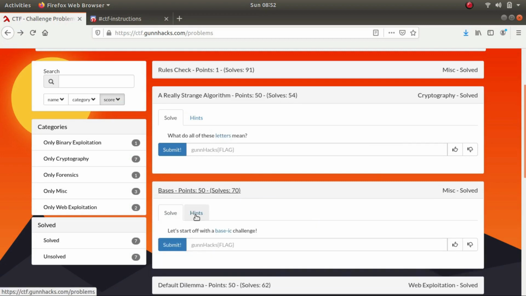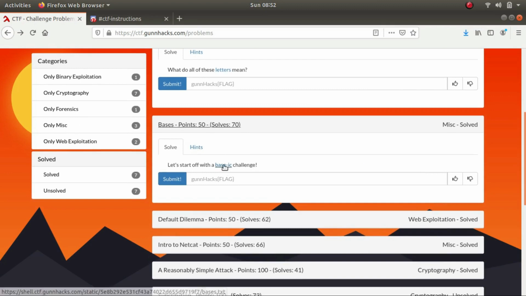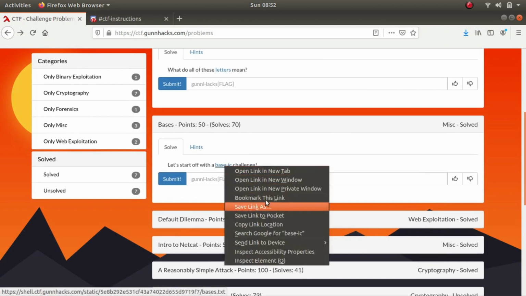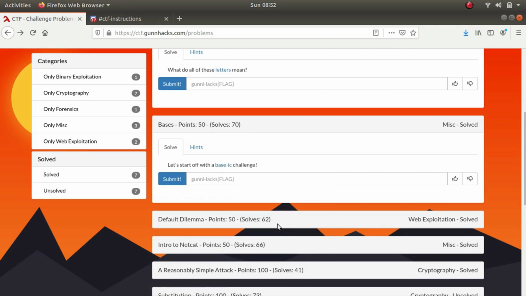Now let's solve the third one, which is basis. So let's start off with a basic challenge. It says let's copy the link and duplicate it.